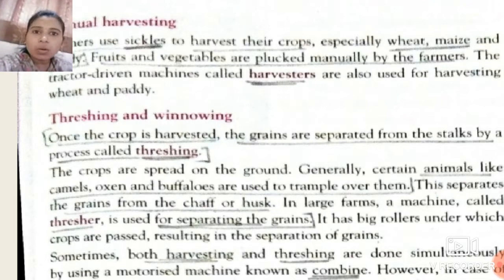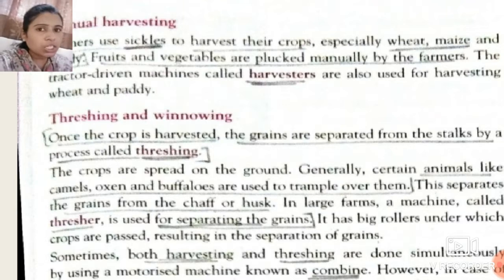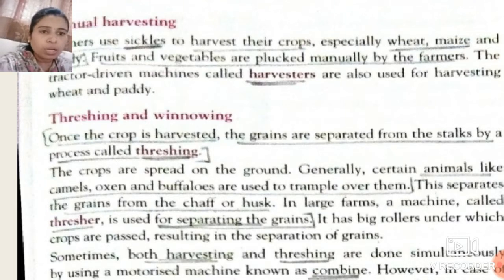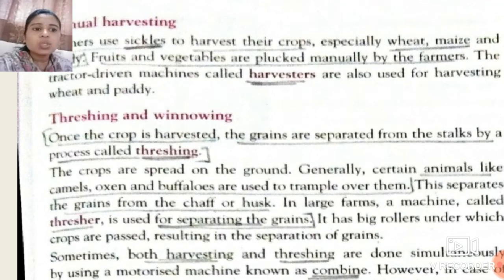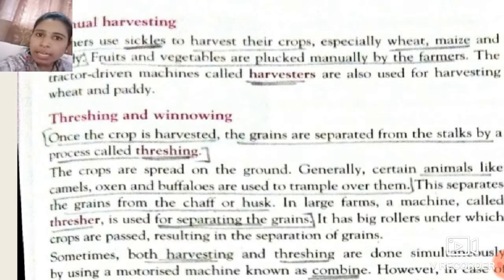It has big rollers. So what is that machine, the thresher? A thresher has a big roller under which the crops are passed so that the grains get separated. So instead of animals, we use a machine which has a big roller, under which the crops are passed to get the separation of grains.